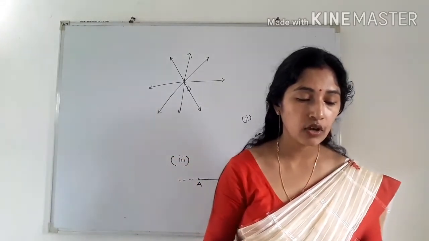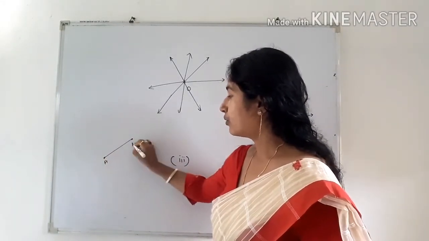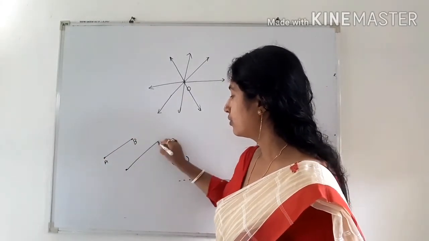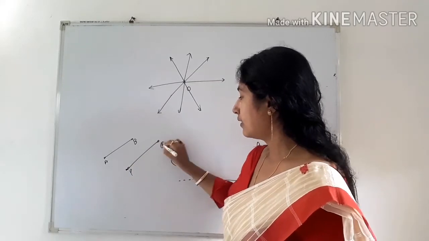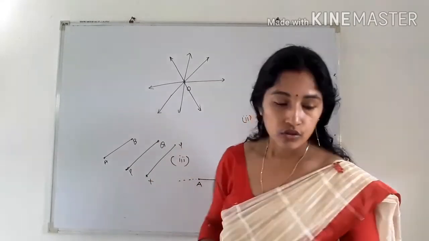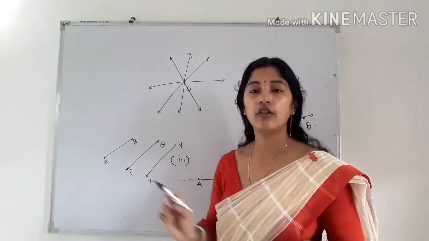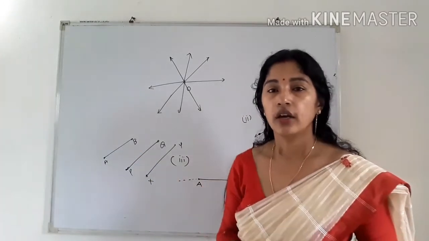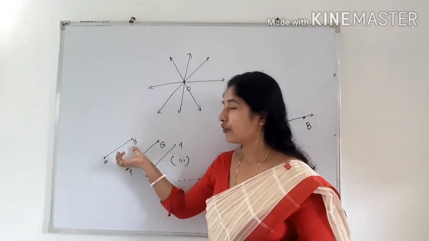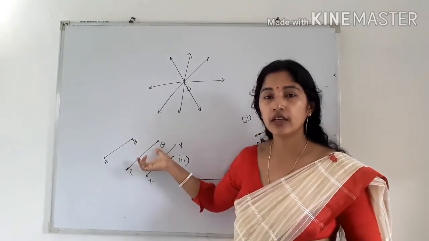There are 3 lines given and it is written that AB is equal to PQ, and next given PQ is equal to XY. So AB is equal to XY, will that be true or false? So the answer is true. Yes, suppose the length of AB is 2 cm, then the length of PQ will also be 2 cm.